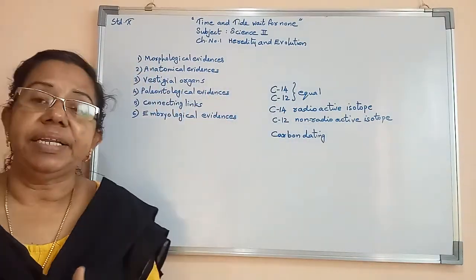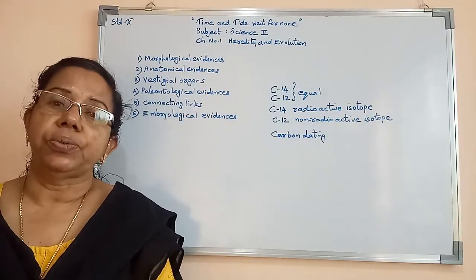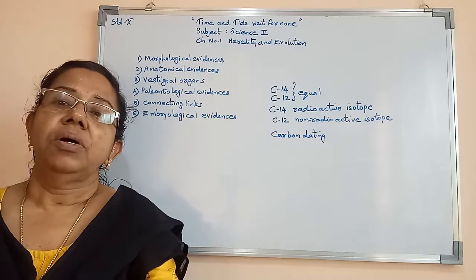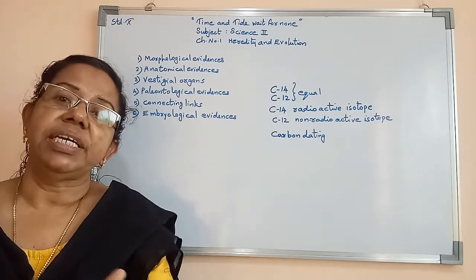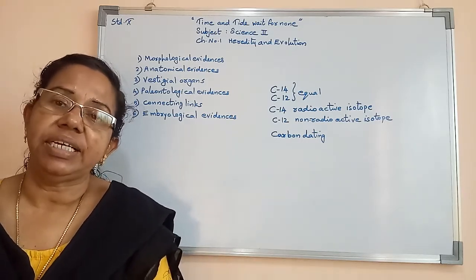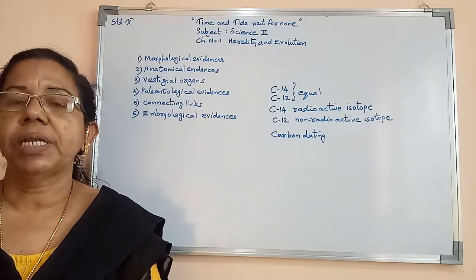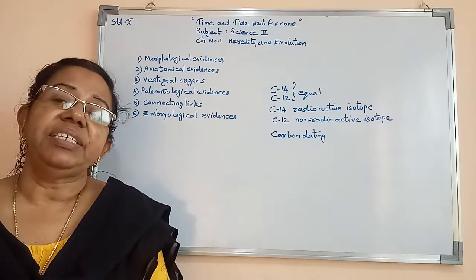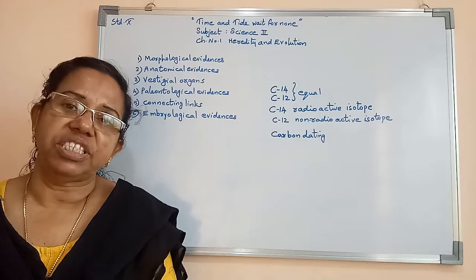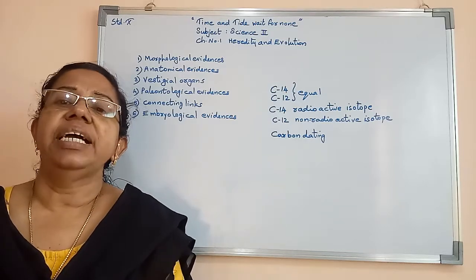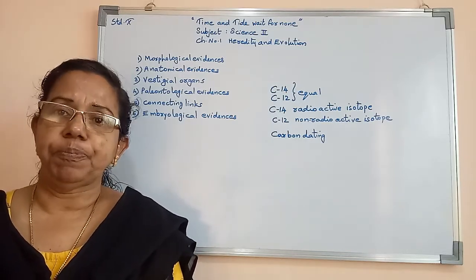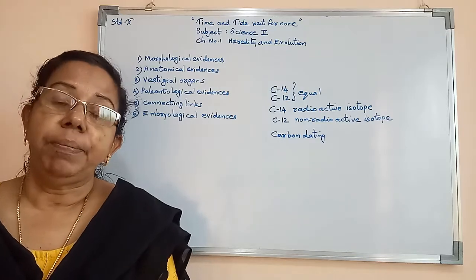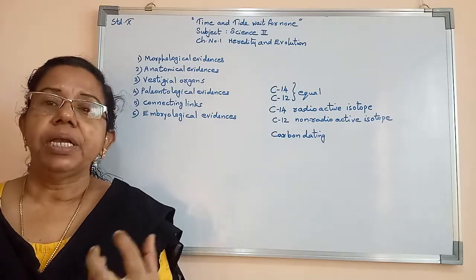This carbon dating is very helpful to study paleontology as well as anthropology. That means it is very helpful for the study of fossils as well as manuscripts. Now, what is meant by manuscripts?